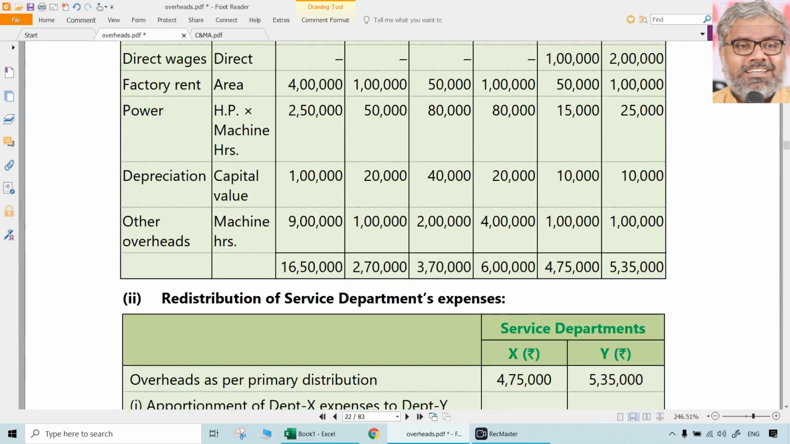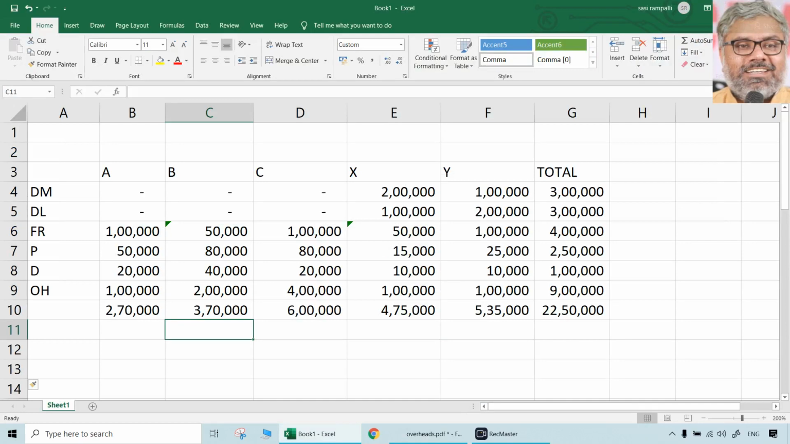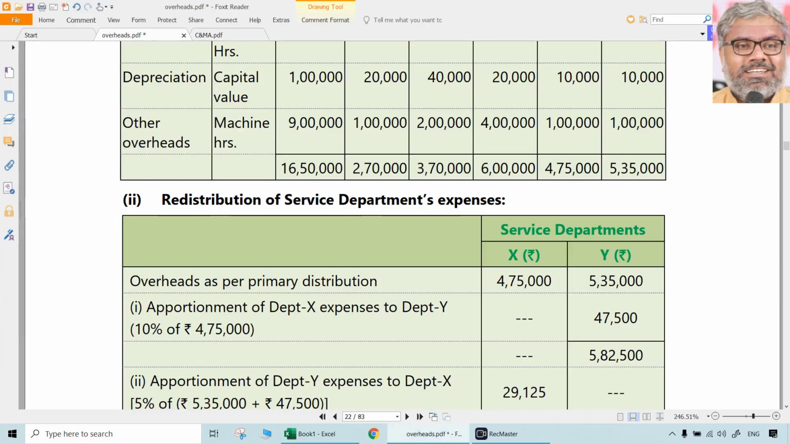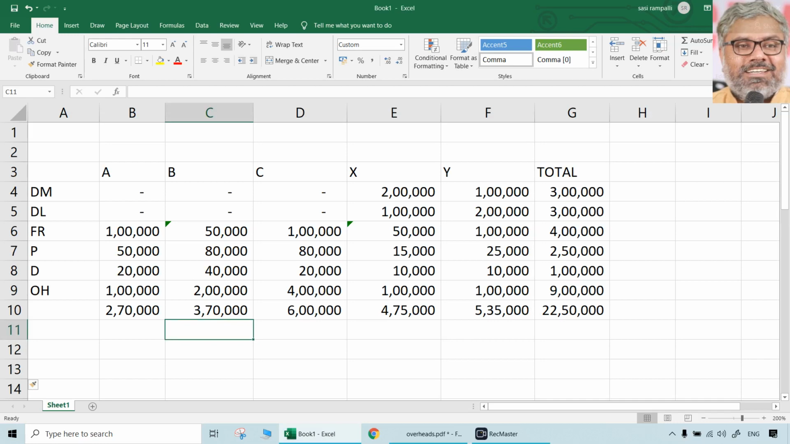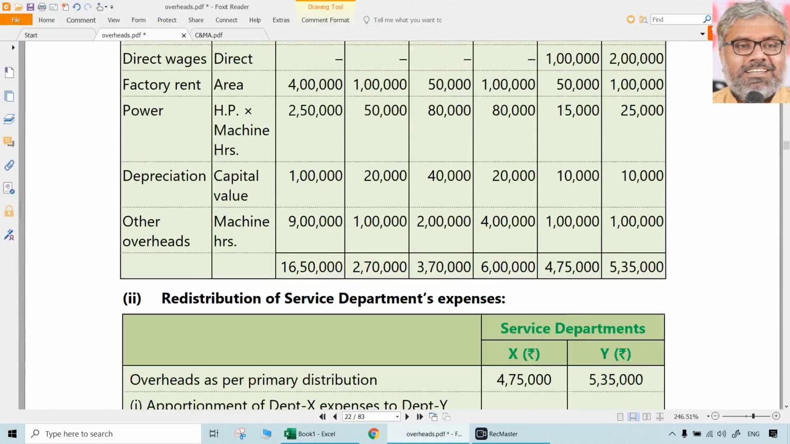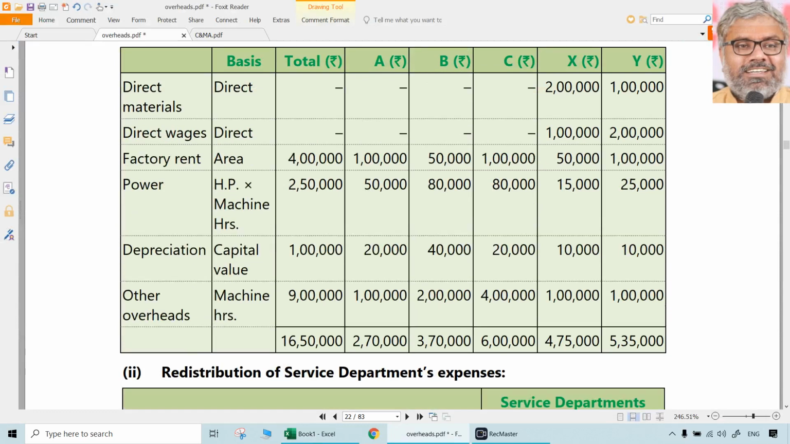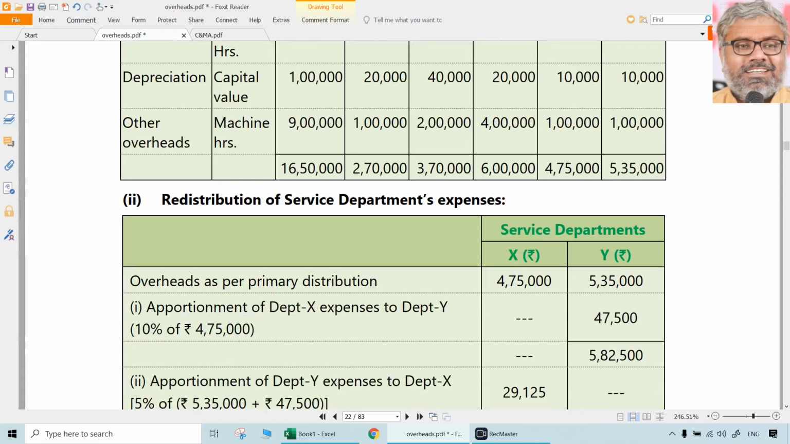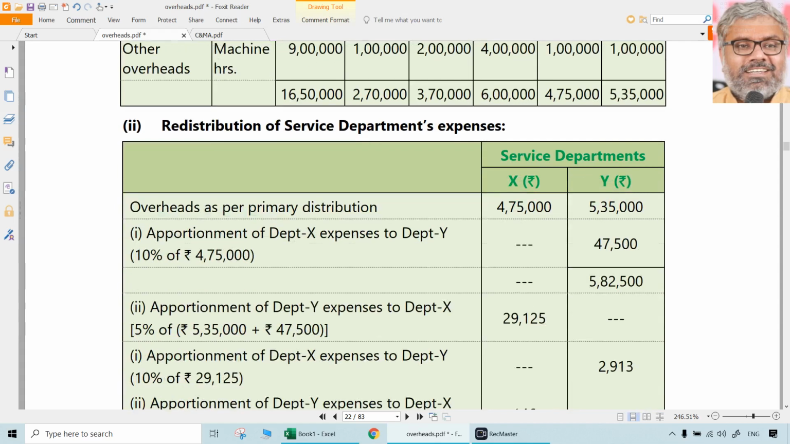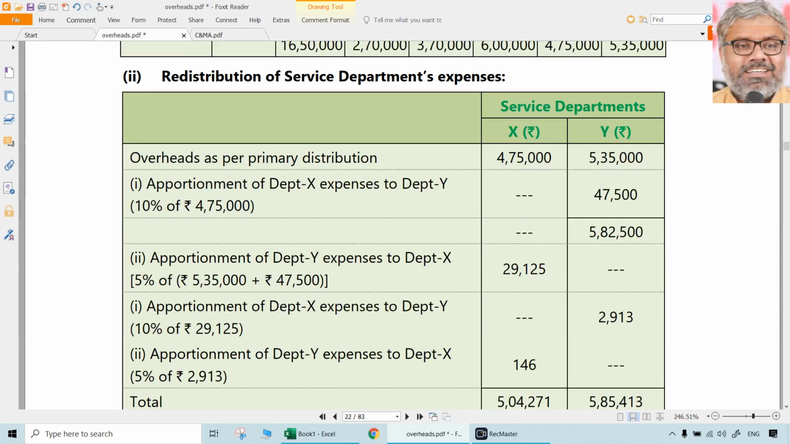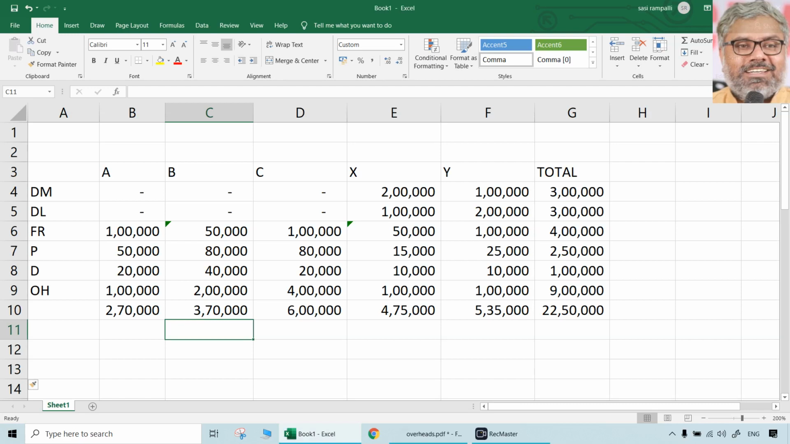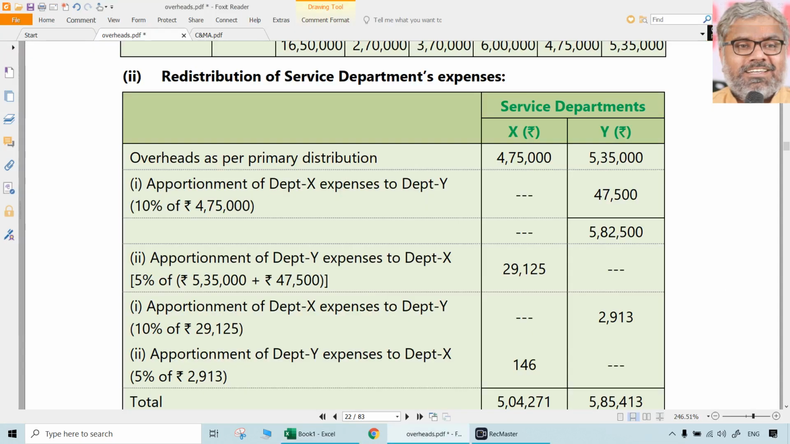So first portion already we did. That's what is the total, right? Total 270, 370, 6 lakhs, 475 and 535. Maybe the total they have taken is wrong. Is it correct? Here the totals they have not taken. So maybe that's fine. So this total cost of service departments has to be taken now, redistributed to production departments. But what are the costs of service departments? We know that 475,000 and 535,000. These two should not be there. How to redistribute them to A, B, C is the question.